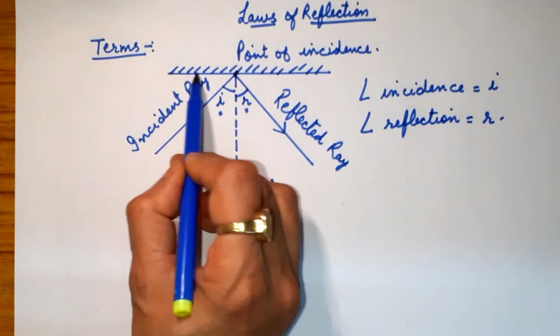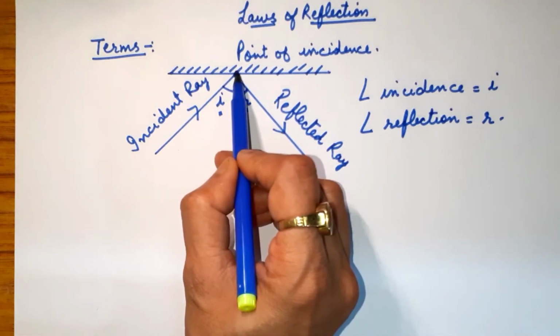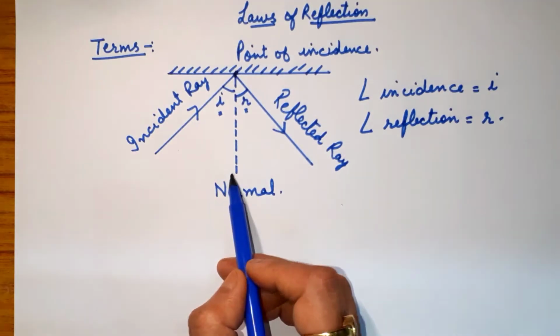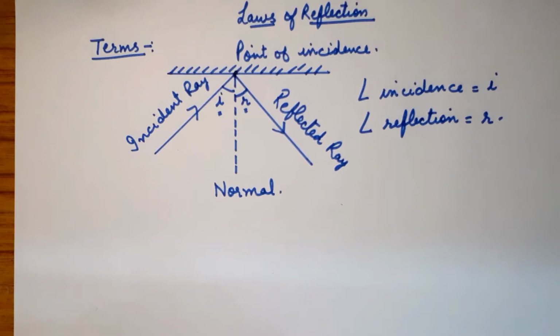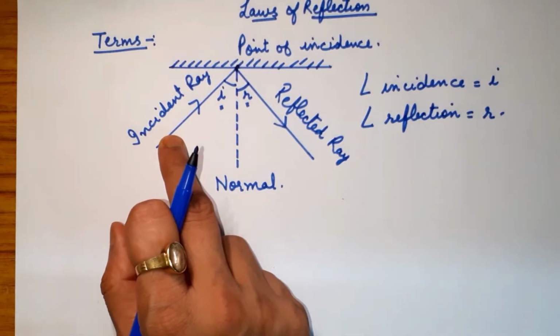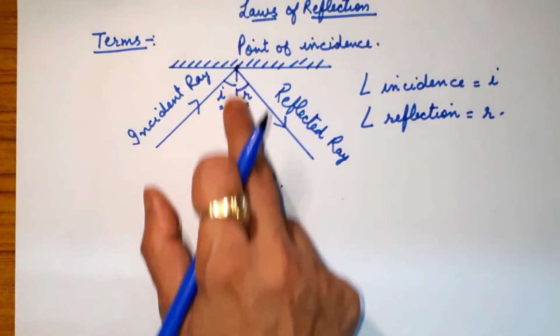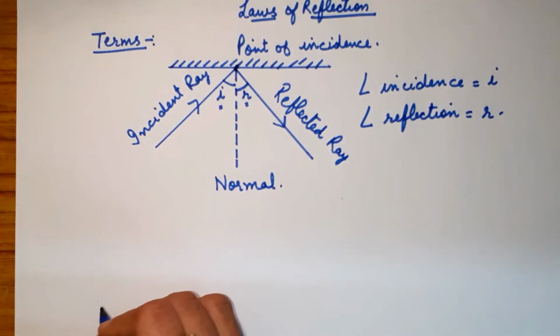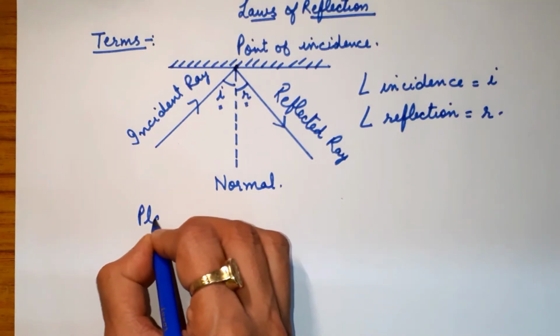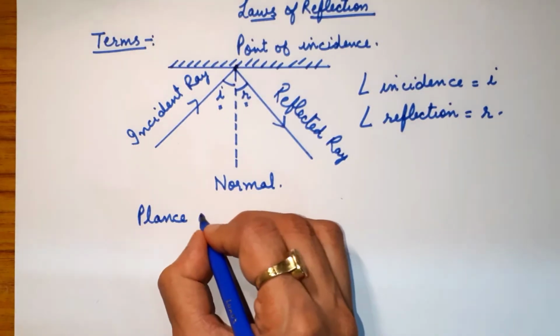Now, two more things you should know, children. This plane from the point of incidence, the incident ray and the normal at the point of incidence, is called the plane of incidence.